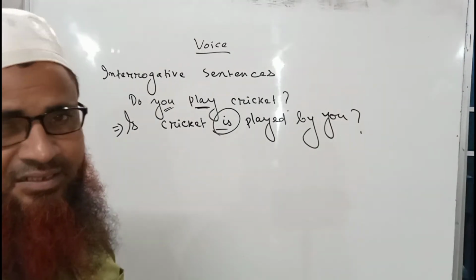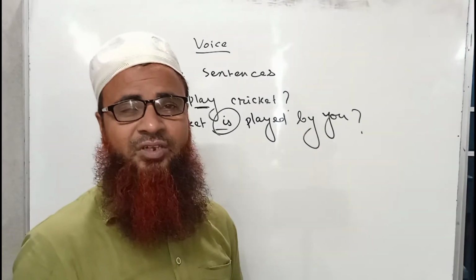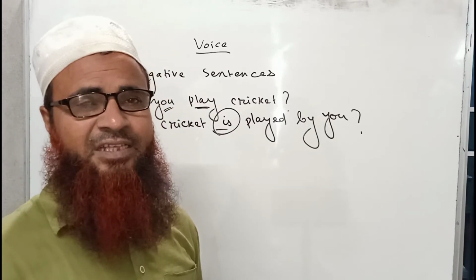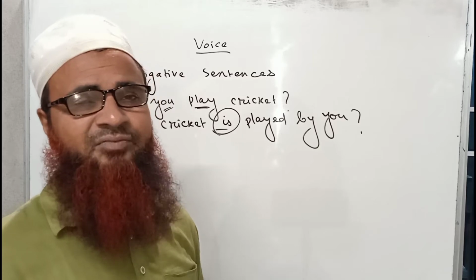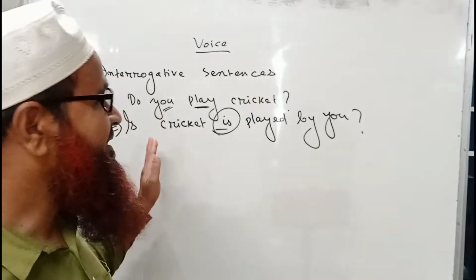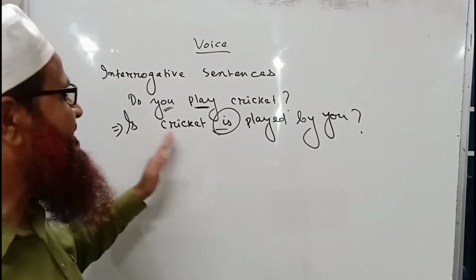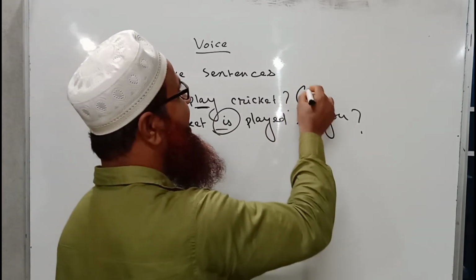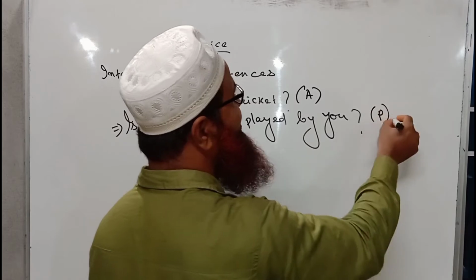We have already learned that if there is an auxiliary verb or helping verb in a sentence, and that verb is placed before the subject, it becomes an interrogative sentence. So this is the correct sentence. So, is cricket played by you? Okay. So this one is active voice and this one is passive voice.